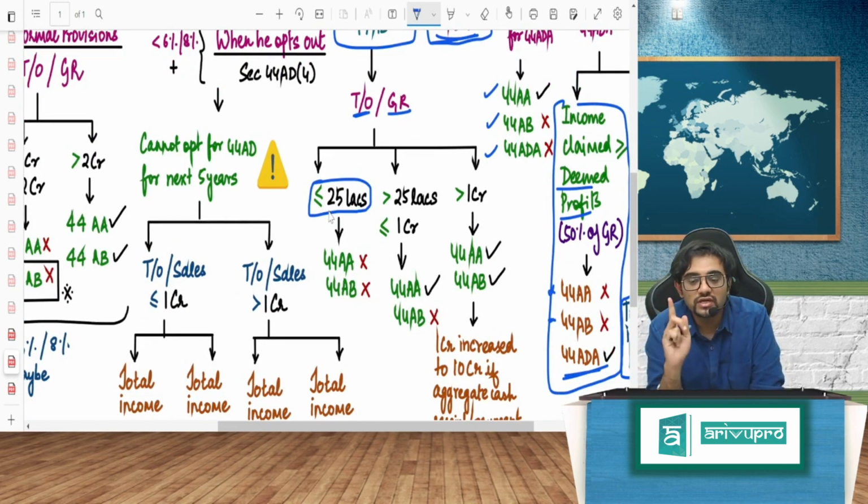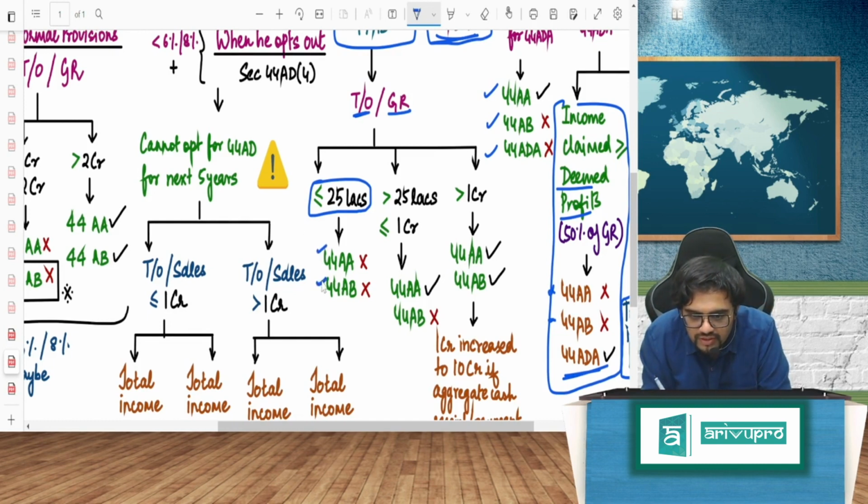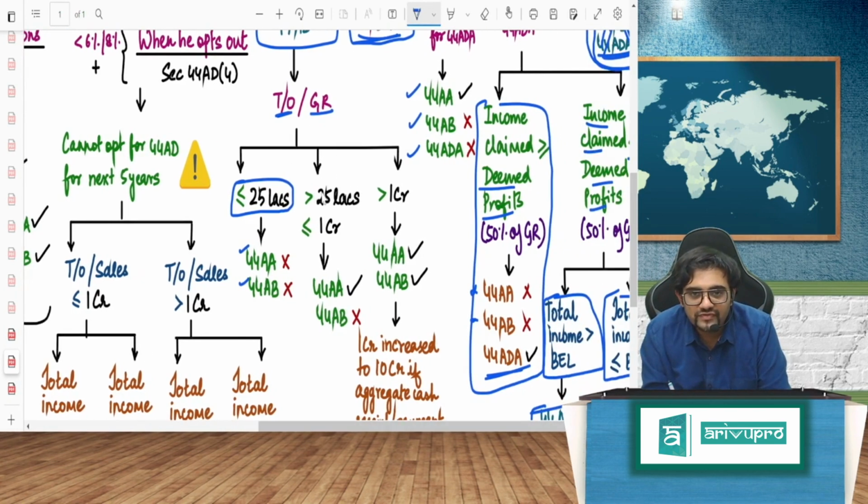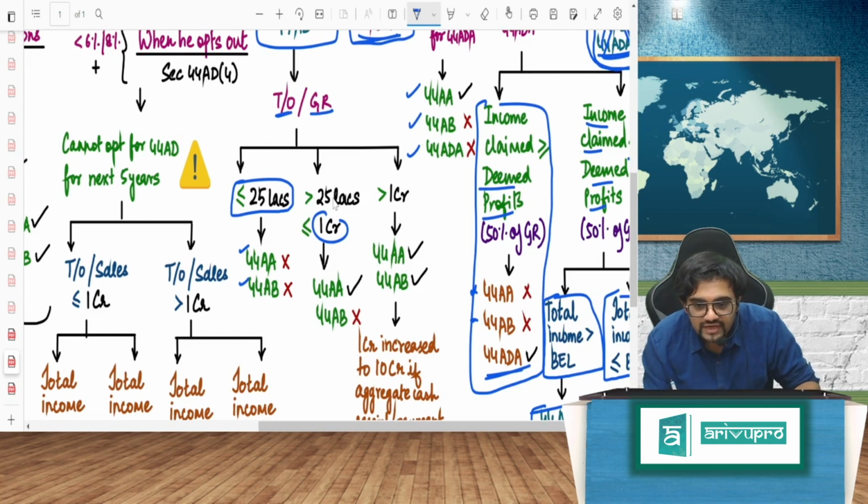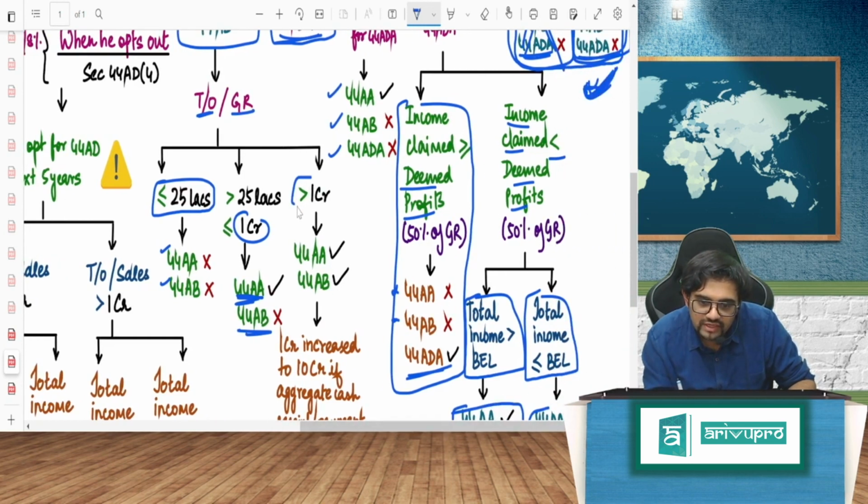So if it is less than or equal to 25 lakhs, my dear friends, 44AA also will not come, 44AB also will not come. Sir, but what about 25 lakhs to 1 crore? Sir, why are you putting 1 crore, sir? Because 44AB, tax audit limit is 1 crore. So if it is greater than 25 lakhs or less than or equal to 1 crore, 44AA will come. Because the limit is 25 lakhs and 44AB will not come. Lastly, sir, what if it is more than 1 crore, sir? 44AA will come and 44AB will come.